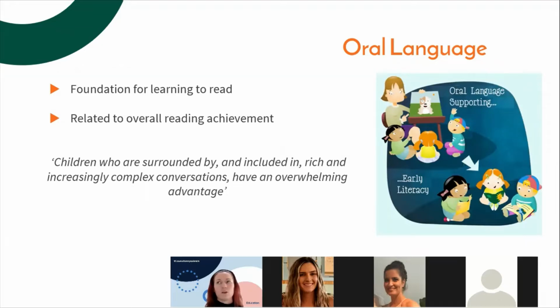Reading to them, asking questions, talking about the language in the book. All of these things will help to develop that early oral language, and making sure that you're modelling well-spoken English is really important. Even the grammar of your sentences. I know it's really cute when children mispronounce things or put words around the wrong way, but if you can model that correct language in a nice way, that's really helpful for your children as well.